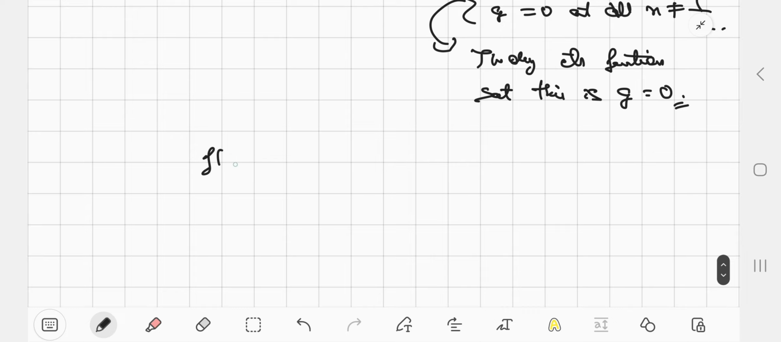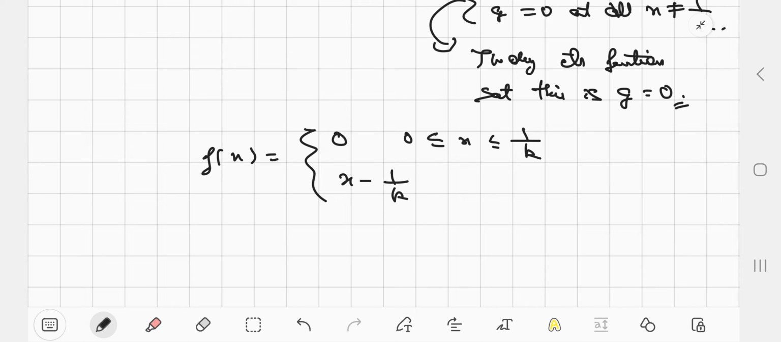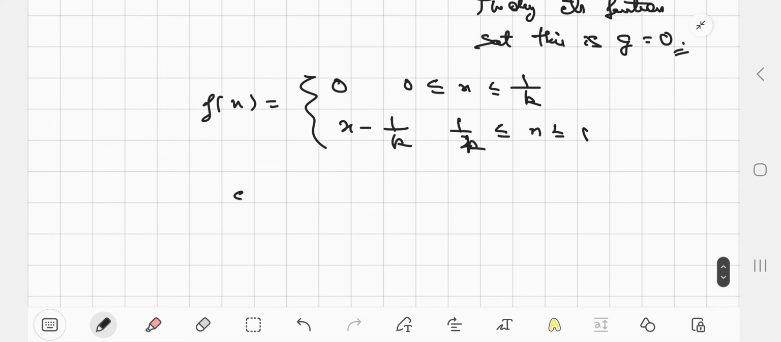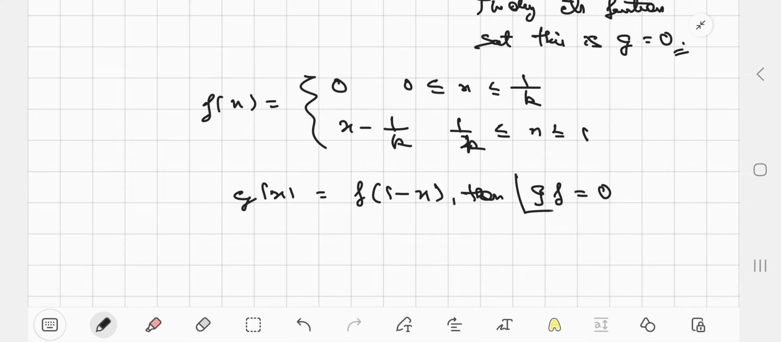Suppose I choose f(x) to be of this form: f(x) is 0 when 0 is less than or equal to x less than or equal to 1/k, and f(x) is x minus 1/k when 1/k is less than or equal to x less than or equal to 1. Then if I choose g(x) to be f(1 minus x), both are continuous by definition and gf will surely be 0. Okay.